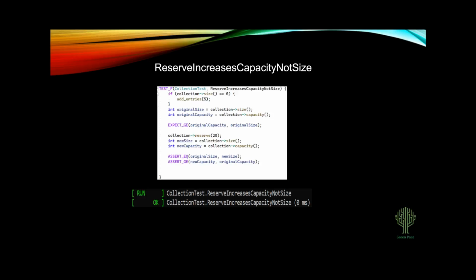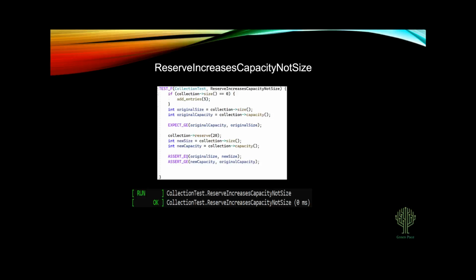So I did enter some logic here at the very beginning because I wanted to make sure that if the size was 0, we would just start off with a few entries in there. I did add 5 entries. And then in 2 variables, I stored the original size and the original capacity. So size, again, how many elements are actually in there, and capacity, how many elements can the collection hold. So just as a little logic check after that, I made sure that the capacity was larger than the size by using an expect GE, expect greater than or equal to. So I just wanted to make sure that the capacity was larger or equal to the size.